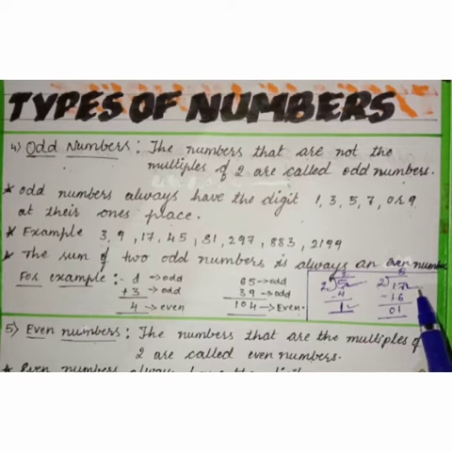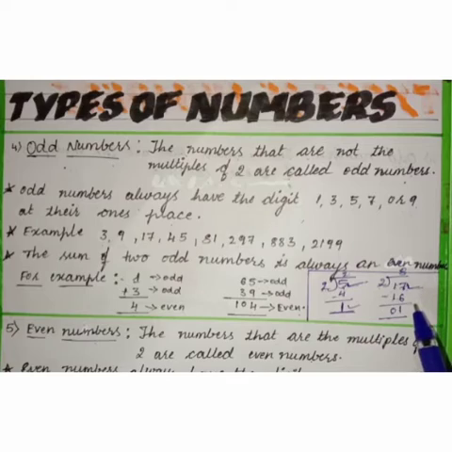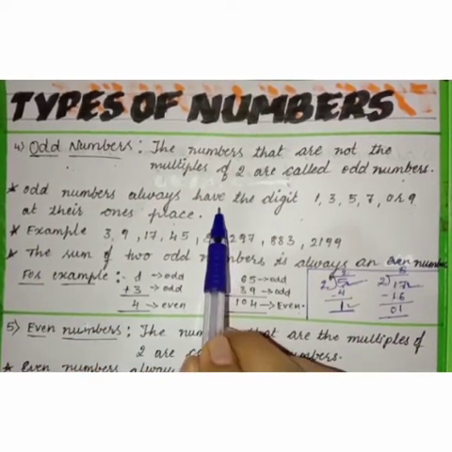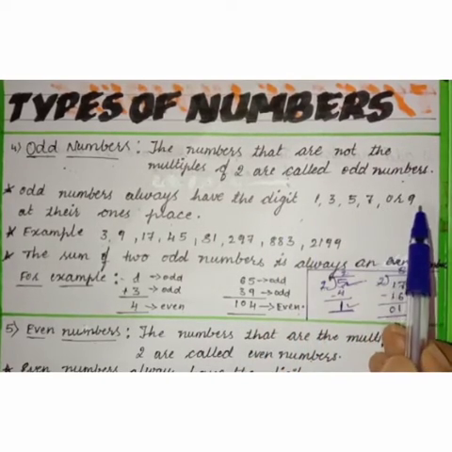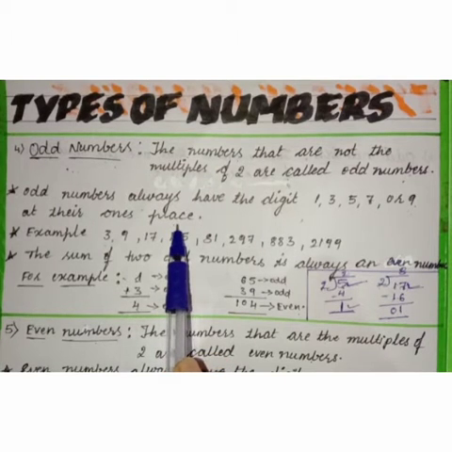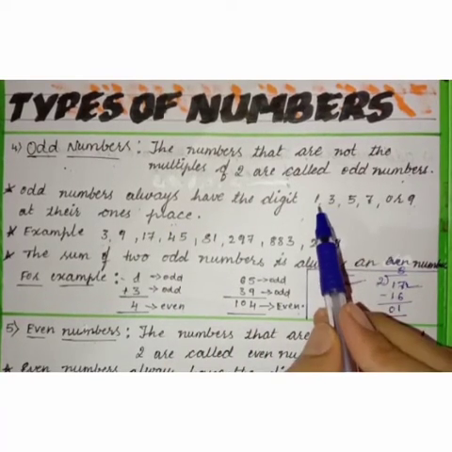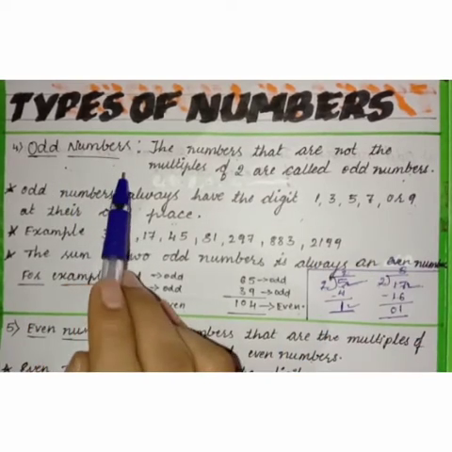Got it children? The important thing you need to remember to find an odd number is that odd numbers always have the digits 1, 3, 5, 7 or 9 at their ones places. If it is a 5-digit number or a 6-digit number, first you should see the ones place. If the number ends with these digits, then it is considered an odd number.